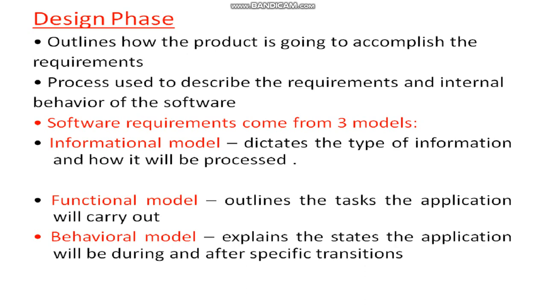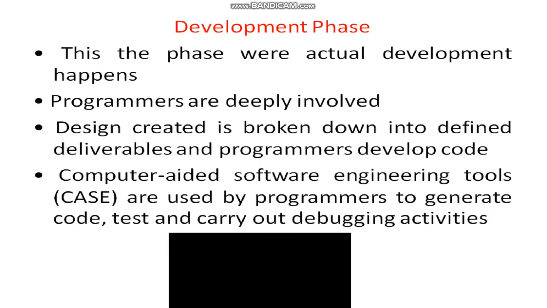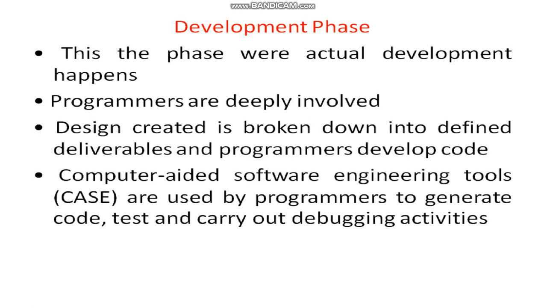Next is the development phase. This phase arises when actual development happens. Programmers are deeply involved in this phase. The designs are broken down and given to the programmers so that they will develop the code according to the given model. Computer aided software engineering tools, or CASE, are used by the programmer to generate code, test the code, and carry out debugging activities.